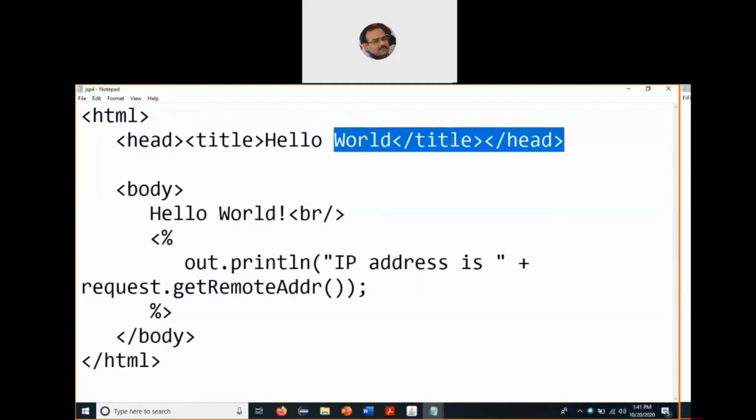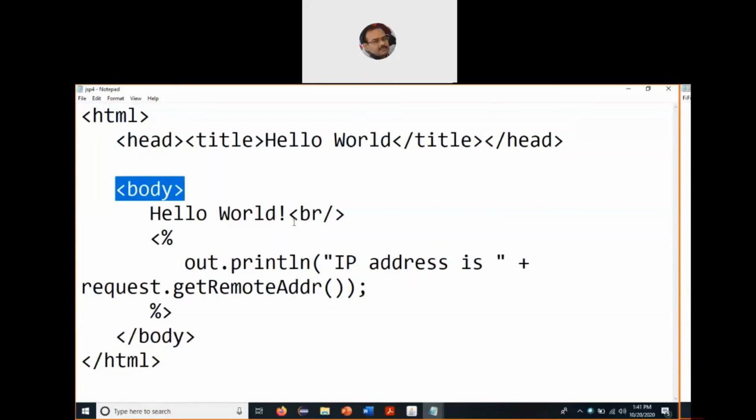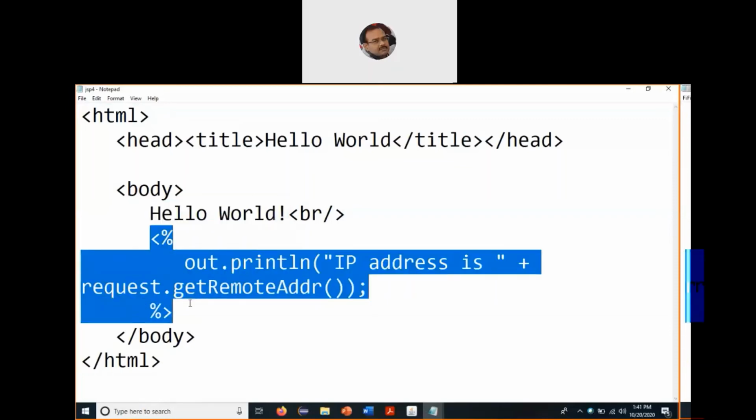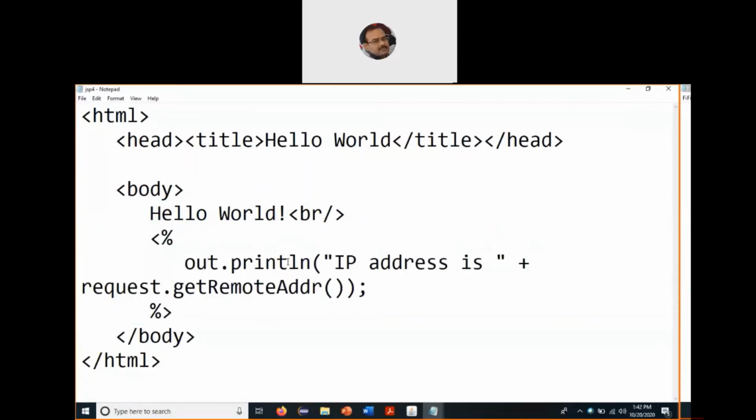Then we close the title tag and the head tag, and start with the body tag. We display a statement called Hello World, and then we write the JSP scriptlet code. No JSP expression, no JSP declaration, and no JSP directives are currently being used. Only the JSP scriptlet is being used. So, less than percentage, out.println, and within quotes we display the statement "IP address is", and then we fetch the information about the IP address from the client machine.